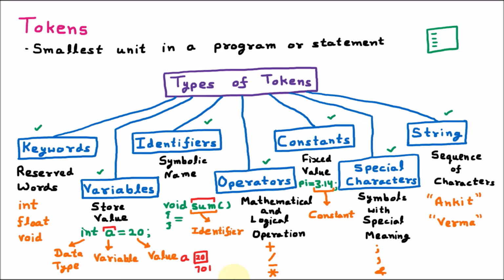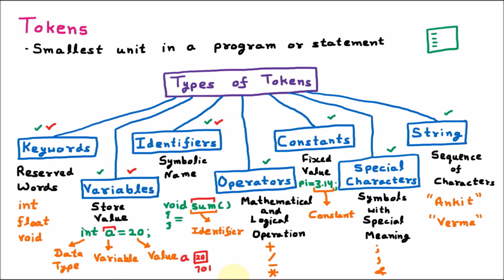So if we understand that there are various types of token, the first one is the keyword. Keywords are the reserved words which are used into the program, and these words we cannot use, just like integer, float, void, because they are having special purpose and program has reserved them. So in these C it is reserved. Then is the variable. Variable are the specific words which store some value, just like we are having the A in the int, so it is having the value and this value can vary, that's why it is the name variable. Then we are having identifier.